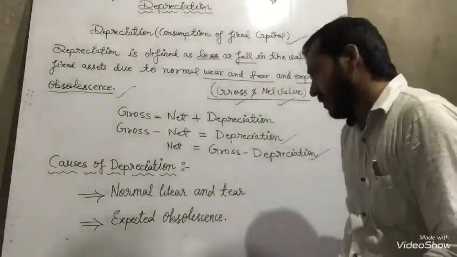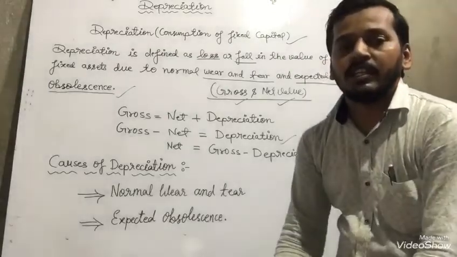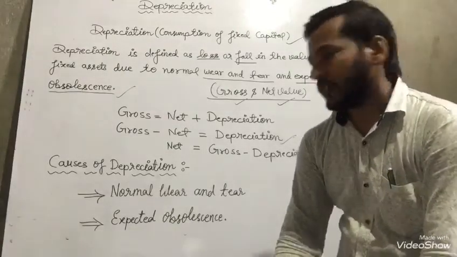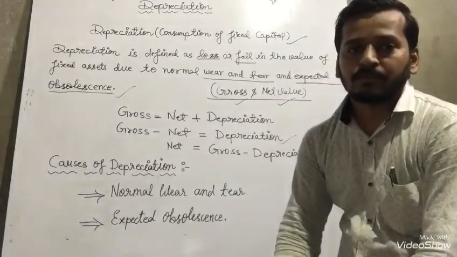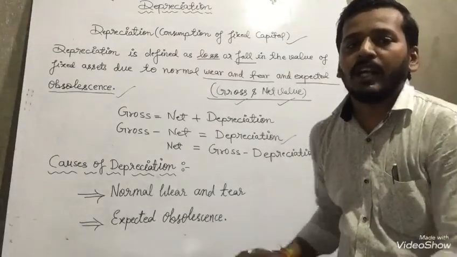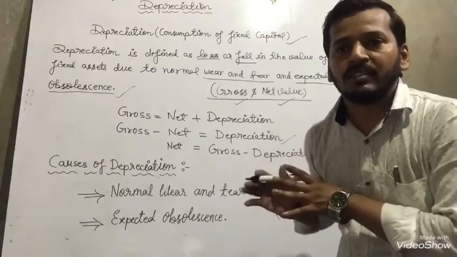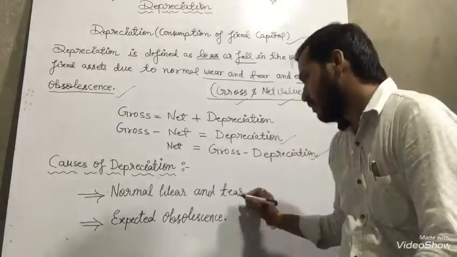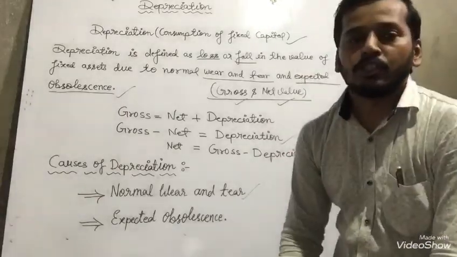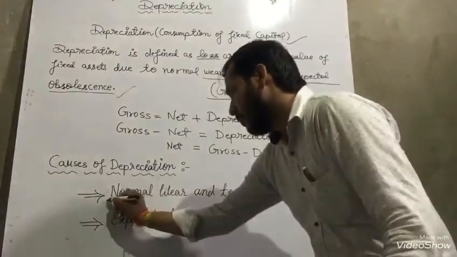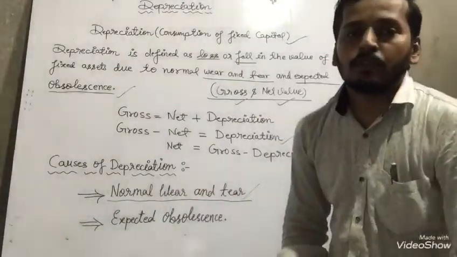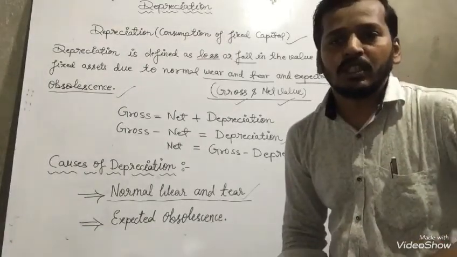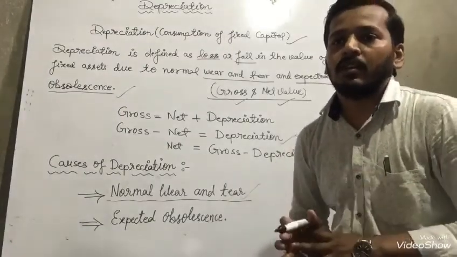The first cause is normal wear and tear, and the second cause is expected obsolescence. With the help of that, we have to know all these things. Now we have to discuss them one by one. The first one given in front of you is normal wear and tear. So the first topic we are going to discuss: what is the meaning of that?